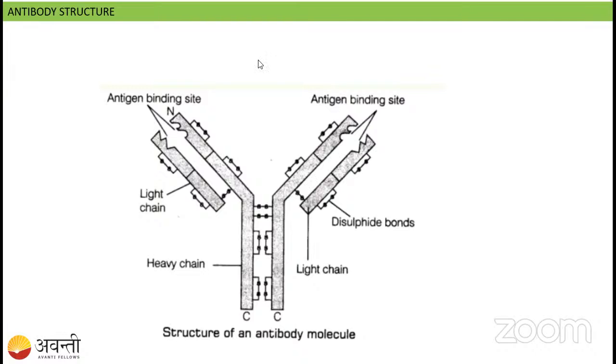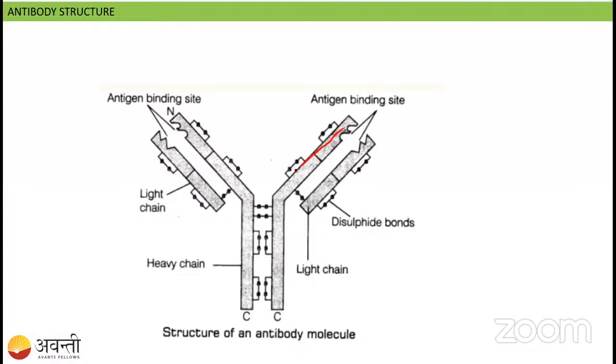Fine, students. So let us talk about the antibody structure. Remember, our antibody structure is made up of two chains. So see here, this red color I'm writing, this is a heavy chain. It is made up of two heavy chains. Two heavy chains. And this other thing you are seeing is another one.